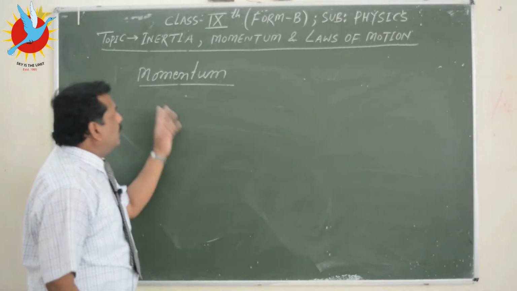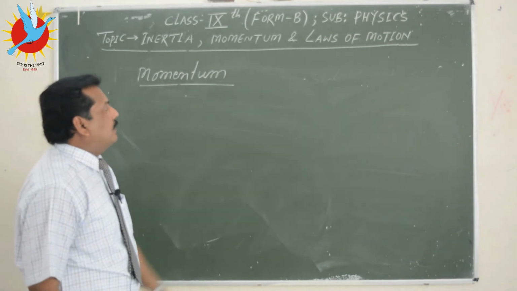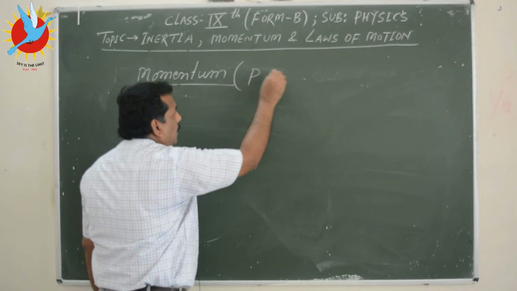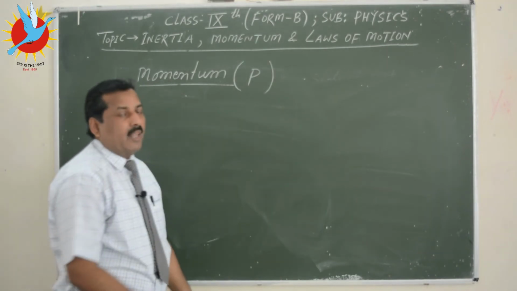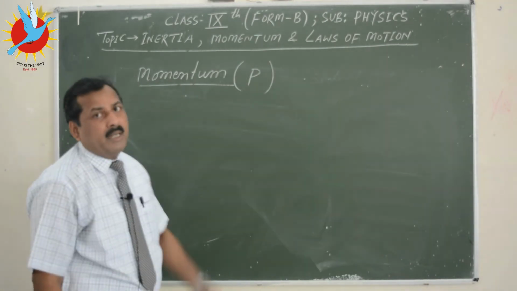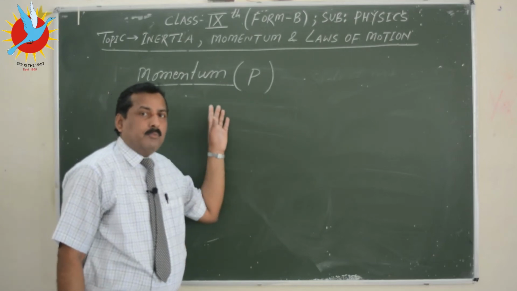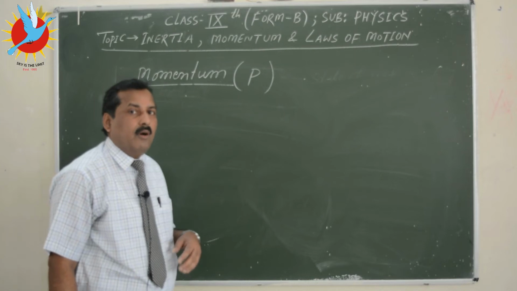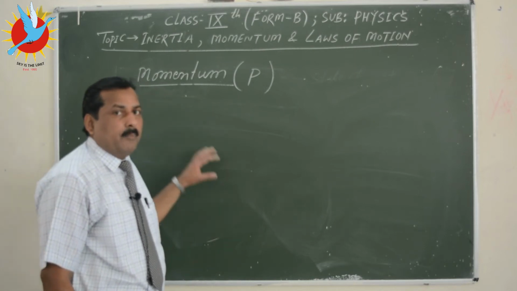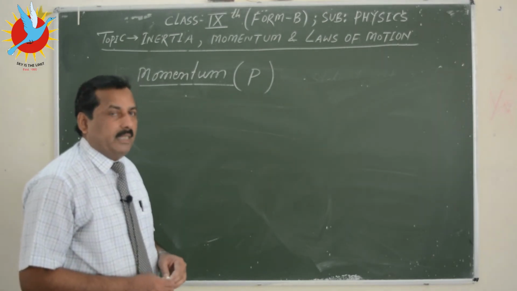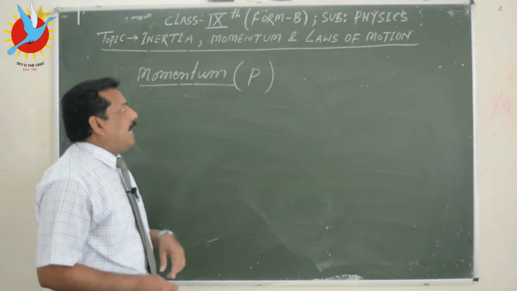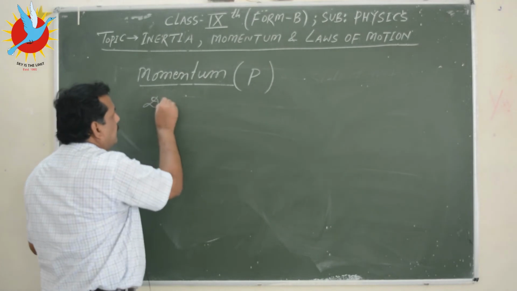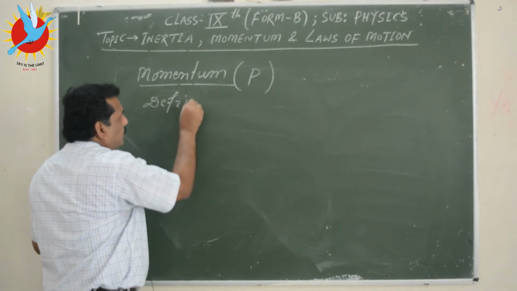And now we are coming to this topic, momentum. So momentum, we symbolize it by P, and we have to define momentum, and we have to identify the different factors of momentum, and then we shall be getting a formula, and we can apply that formula to calculate momentum. So let us try to understand momentum. So let us first define it. How to define momentum?